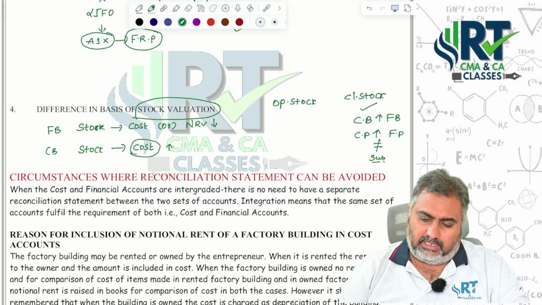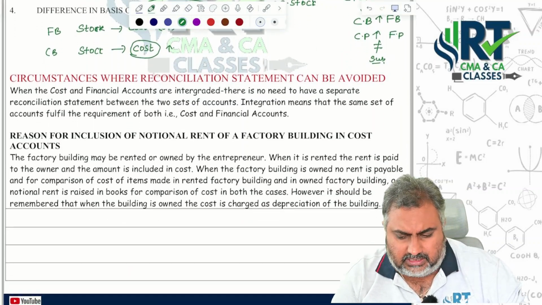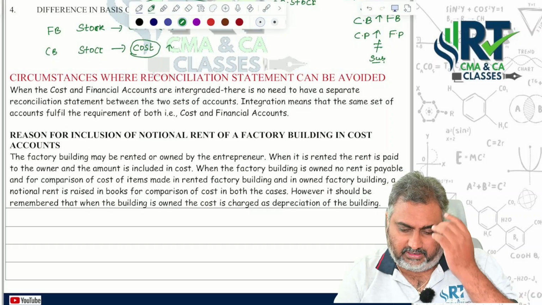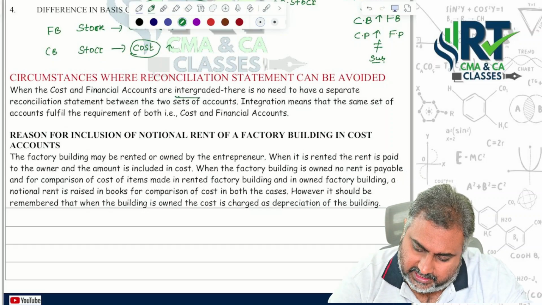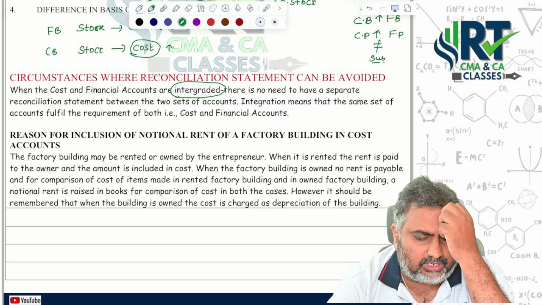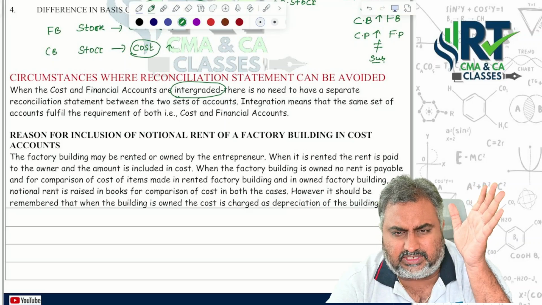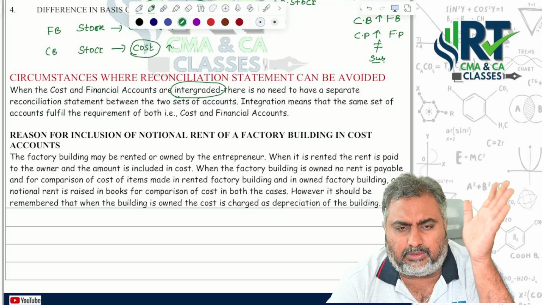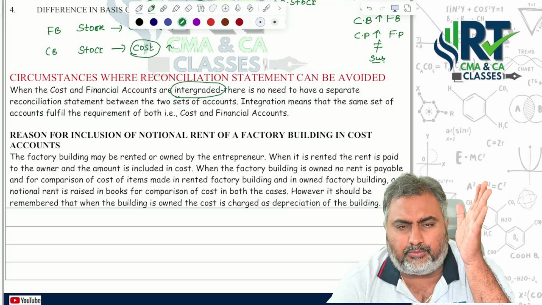That's the reason. Where can reconciliation statements be avoided? When cost and financial accounts are integrated. I already told you at the start, whenever you have only one set of books of account, there is no concept of differences in profit, so there is no need to prepare a reconciliation statement between two sets of books.